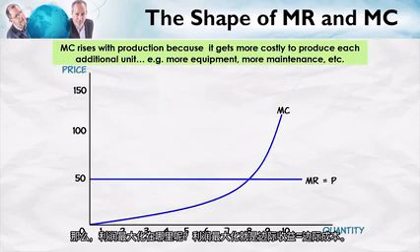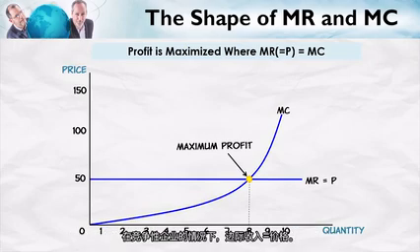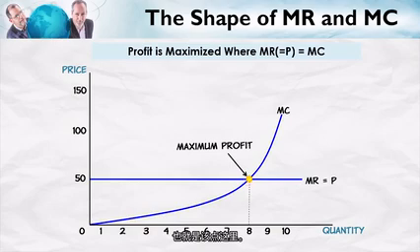Now, where's profit maximization? Well, profit is maximized where marginal revenue is equal to marginal cost. In this case, for a competitive firm, marginal revenue is equal to price. So profit is maximized where price is equal to marginal cost, or at this point right here. Now let's think about that intuitively.